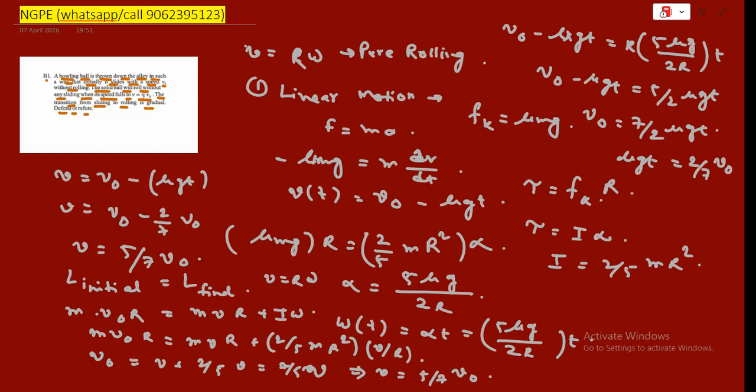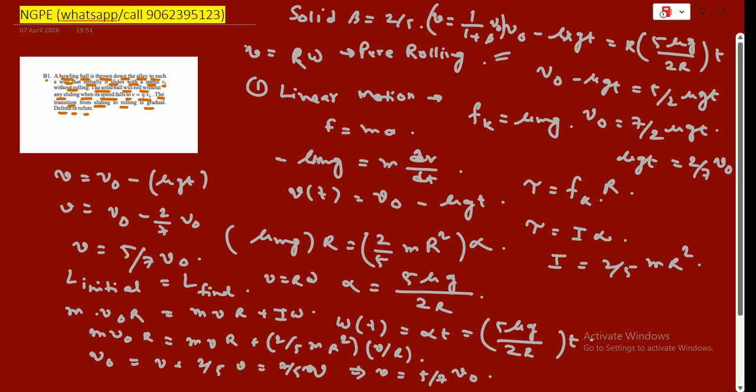For a solid sphere, beta equal to 2/5. And the final velocity is always v equal to 1/(1+beta) times v0. So this was all about this question.